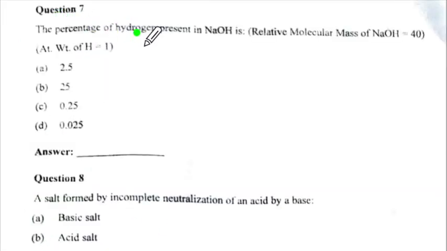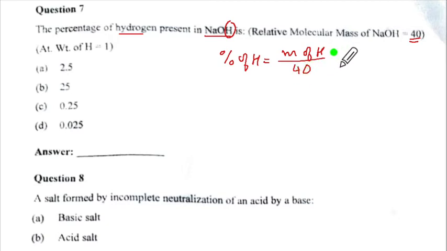Question 7. Percentage of hydrogen in NaOH. Relative molecular mass is given as 40 and percentage of hydrogen. Now in our molecule, how many atoms of hydrogen are there? 1. Alright, so you are going to have the percentage of hydrogen. It's going to be the mass of hydrogen upon the mass of NaOH, which is 40, multiplied by 100%. So it will be 1 upon 40 multiplied by 100%.